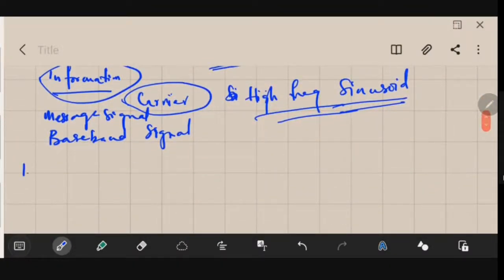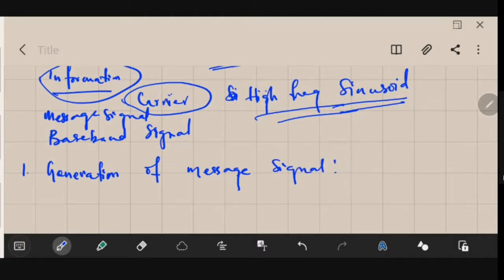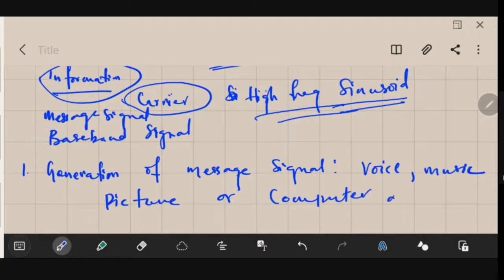So number one, the first thing that you need is the generation. Obviously, if you do not generate a message, what will you transmit? So the first step in the process of communication is the generation of your message signal. The message signal could be in terms of voice, it could be your music, it could be your picture, or your computer data.